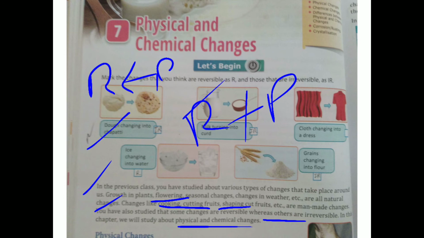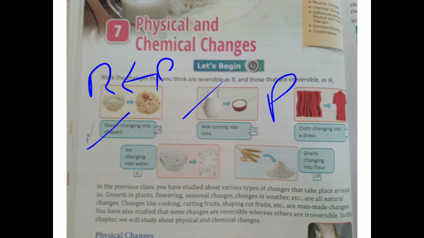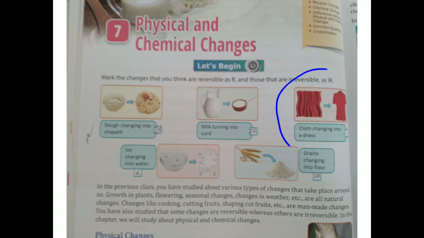Now we come back to the previous page. In that picture I told you that cloth changes into a dress. We use the cloth for making the dress. Can we get the cloth back from the dress? Yes, because a dress is a type of cloth. So it is also a physical change. Why? Because no new substance is formed; the physical appearance, the texture and the color remain the same. So it is a reversible change, not an irreversible change.